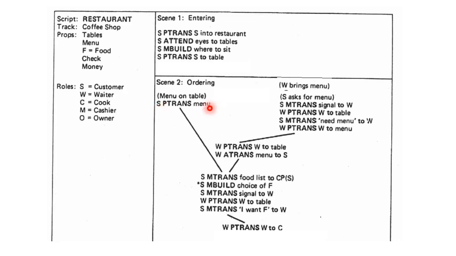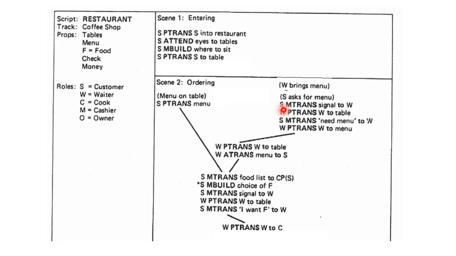If the menu is not available on our table, we have to ask for a menu and the waiter needs to bring it. These are the activities that are going to happen. How? We will look at the waiter. The waiter comes near to us. Then we will tell him we need a menu. Then the waiter goes, takes the menu, and gives it to us. We have to represent this like this.